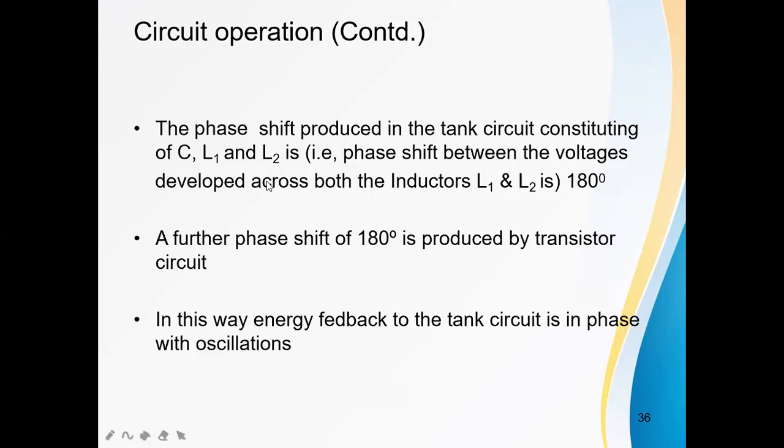The tank circuit produces 180 degrees, and a further phase shift of 180 degrees is produced by the transistor circuit. We know that the transistor amplifier output is always 180 degrees out of phase. Another phase shift is produced by the tank circuit, so 180 plus 180 is 360 degrees. In this way, the energy fed back to the tank circuit is in phase with the oscillations.